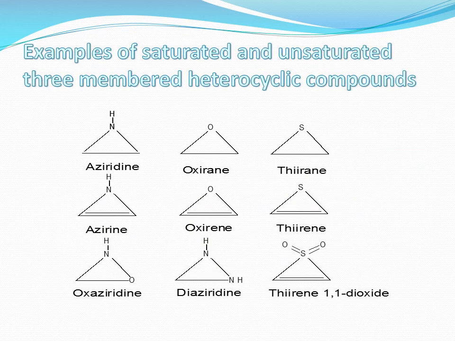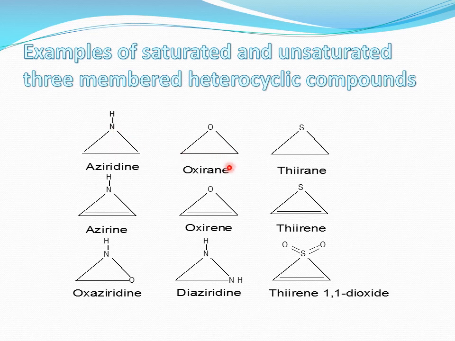In this slide, we discuss some examples related particularly to three-member heterocyclic compounds, which may be saturated or unsaturated. Saturated means without any double bond. Unsaturated may contain a single or double bond. For example, in this case, this is the aziridine. It is a three-membered heterocyclic compound with nitrogen as a heteroatom.